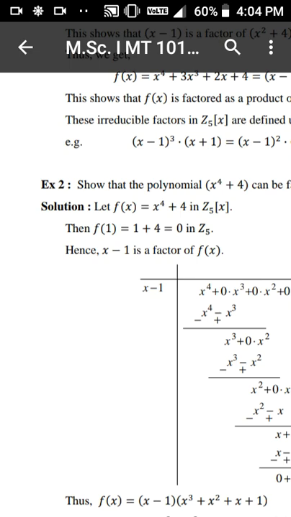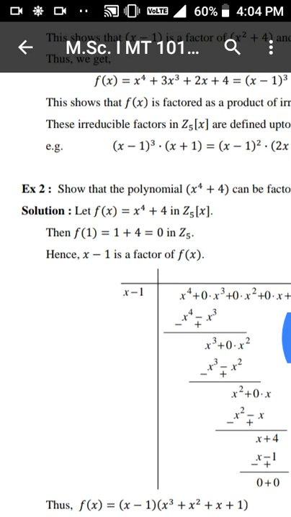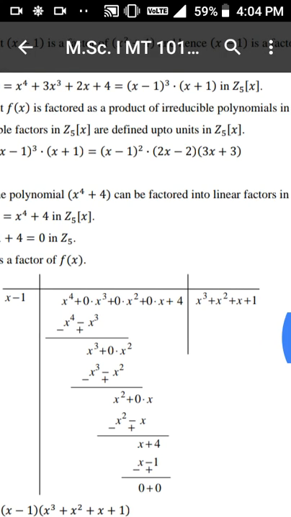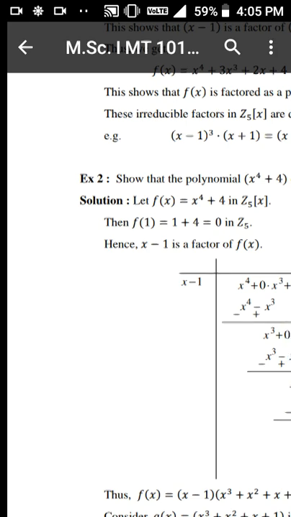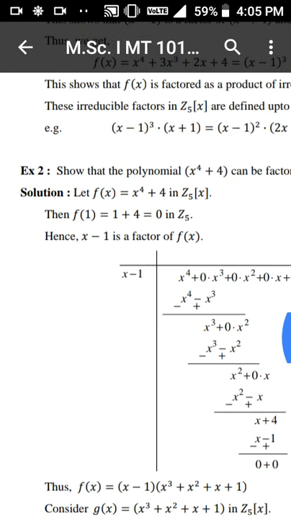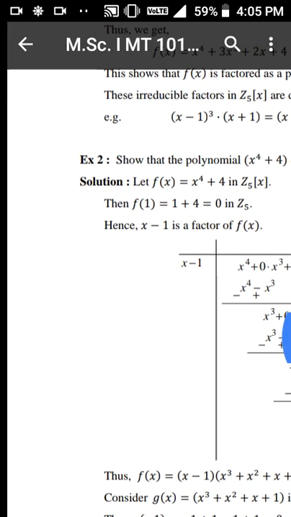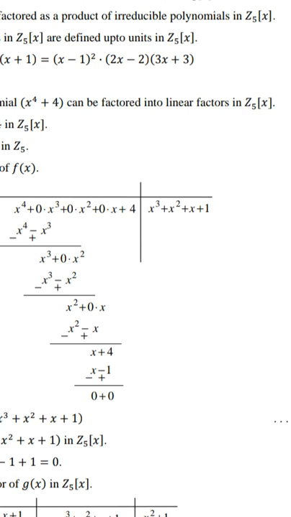These irreducible polynomials in Z5[x] are defined up to units in Z5[x]. Therefore (x - 1)^3 (x + 1) = (x - 1)^2 (x - 1)(x - 2)(3x + 3), and this completes the solution.